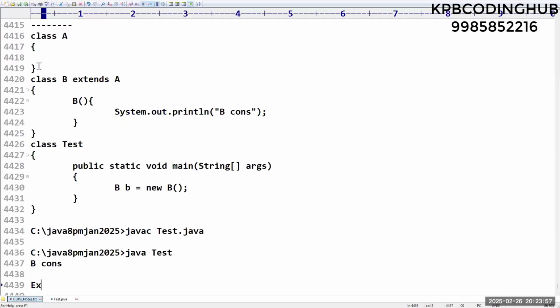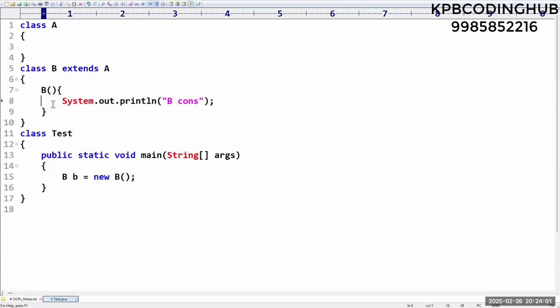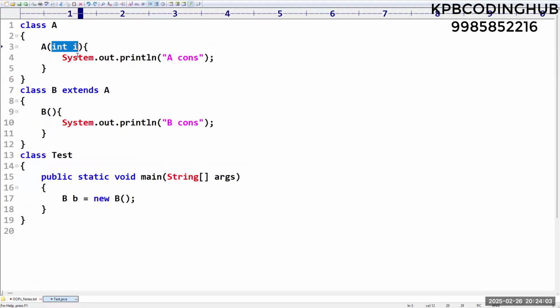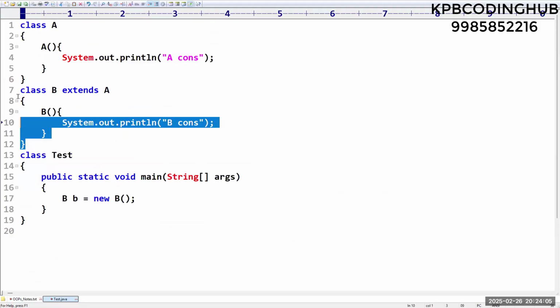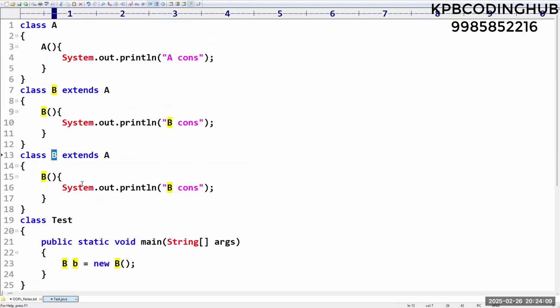Now, next I want to make one more class here. Let us take the A class constructor, okay, the B class constructor. I'm creating one more class C, which is extending B, and here I'm taking the C class constructor. I'm creating an object for the C class. Tell me, friends, what is the output of this particular program now?